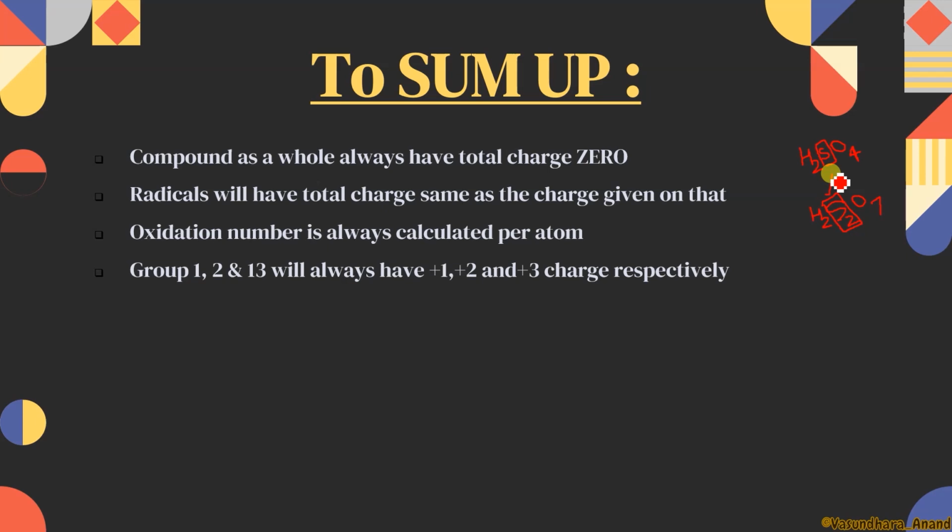Group 1, 2 and 13. That is an important point. Learn it. Group 1, Group 2 and Group 13 will always have +1, +2, +3 charge respectively. इनका charge कभी 0 नहीं होगा. इसके अलावा अगर वो किसी charge में होंगे तो that will be 0, जब वो free state में होंगे. Got it? They can never show +2, +3. Like Group 1 जो है वो +2 show नहीं कर सकता, वो -1 show नहीं कर सकता. +1 is the maximum and minimum अगर जाएगा तो वो 0.